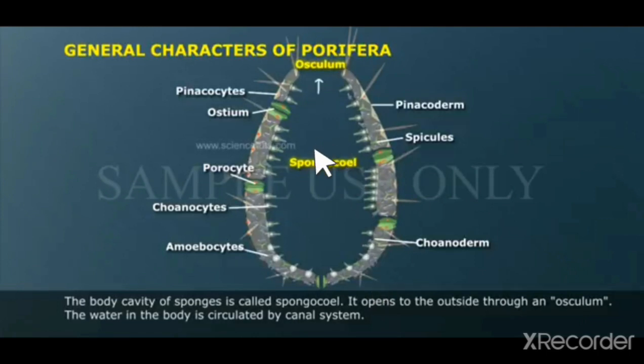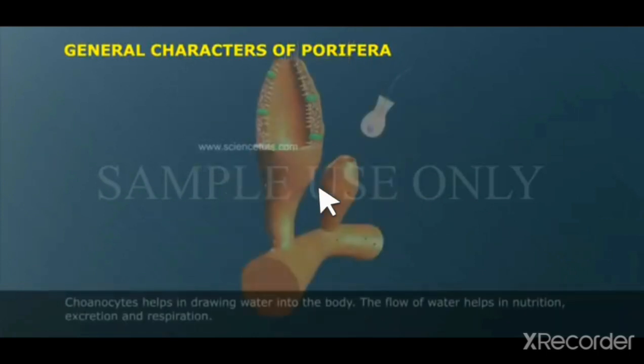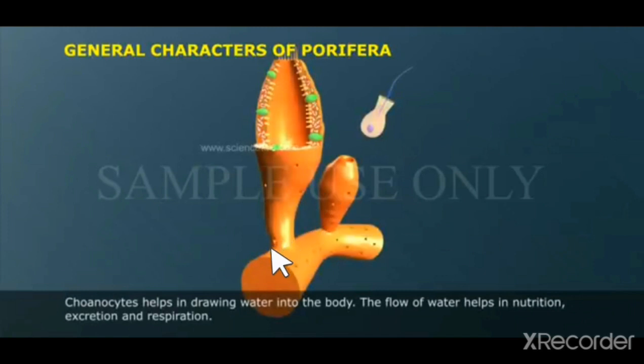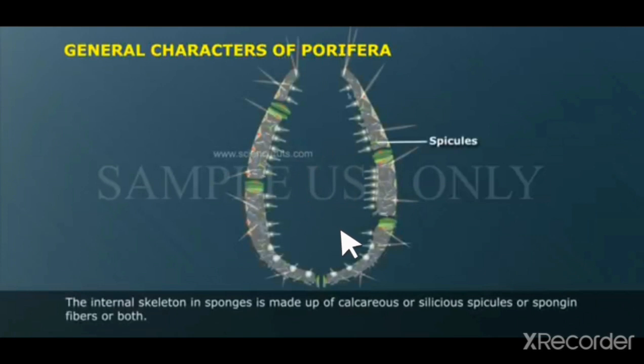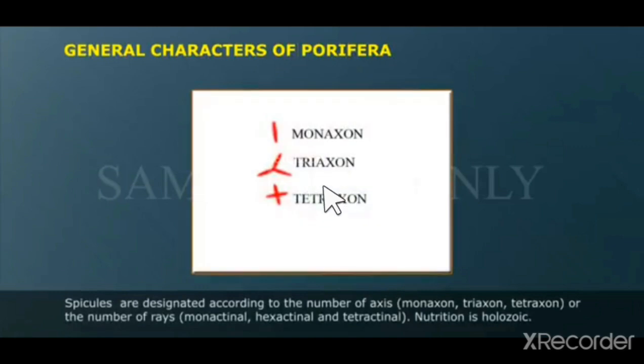We have already seen that. You may not remember the names of the cells, but we know flow of water helps in nutrition, excretion, everything, right? And it has an internal skeleton, made up of calcium. Not for you, it is only for understanding.